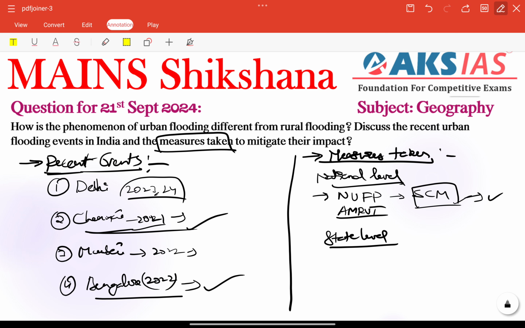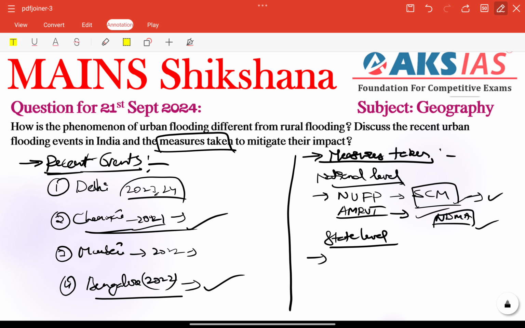It mainly focuses on enhancing urban infrastructure, especially stormwater drainage systems, and allocates funds for upgrading and expanding drainage networks. Other than that, we have NDMA also. Whenever disasters occur, it follows these guidelines. It has issued comprehensive guidelines on urban flooding for flood risk assessment and management.